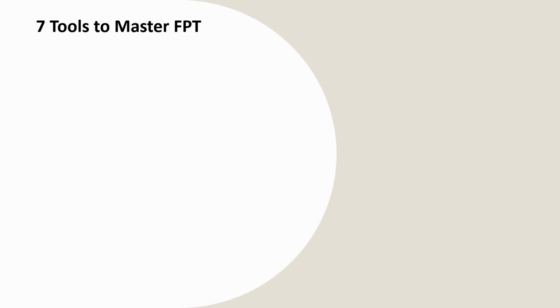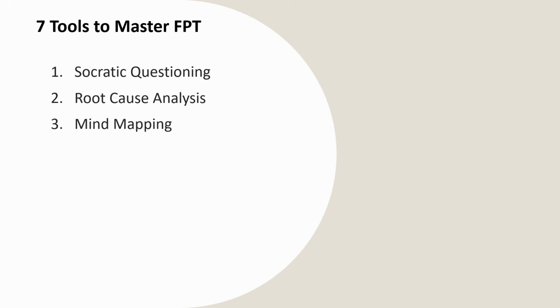So there are 7 tools to master first principles thinking, starting with Socratic Questioning, named after the famous Greek philosopher Socrates. Then we will look at root cause analysis or RCA. There are 4 tools under root cause analysis that we will be looking at individually. Then we will look at mind mapping. Fourth, we will look at blank slate design. So a blank slate approach to a problem.